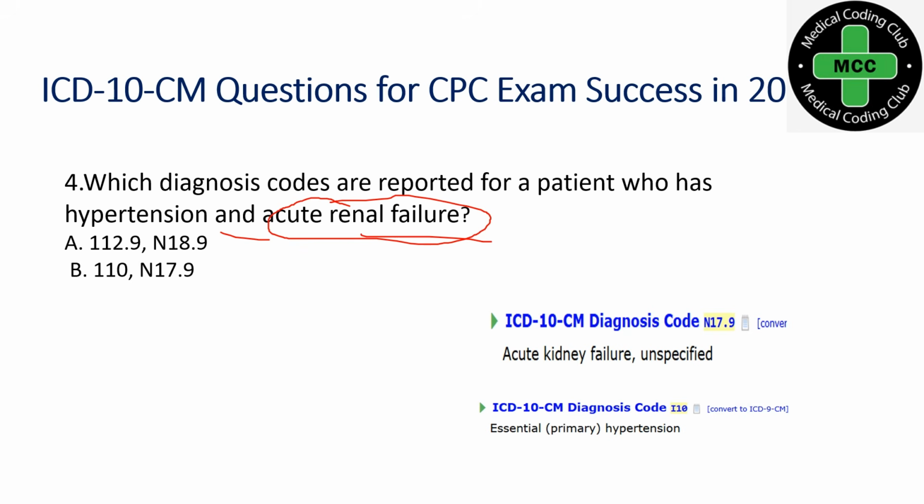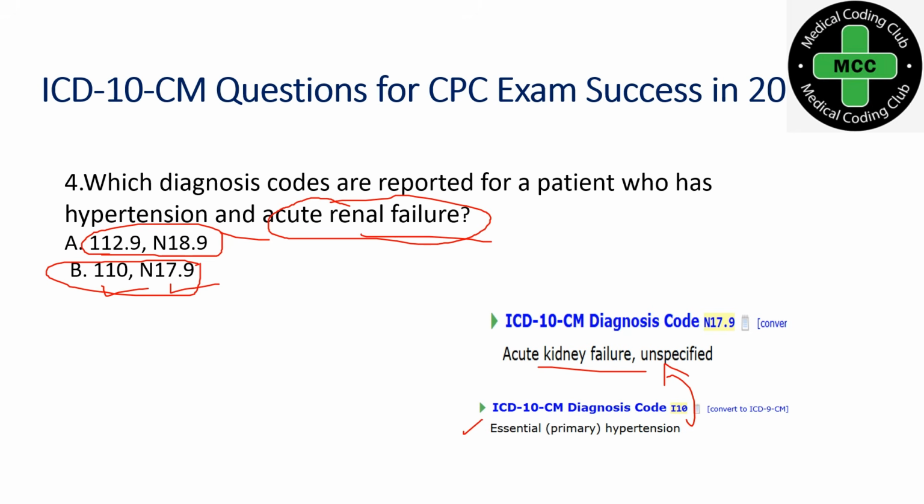You can see option A here. Those codes are only applicable when you are dealing with chronic kidney failure. Since we have acute renal failure, the correct answer would be I10 and N17.9. First we code hypertension and additionally we code acute kidney failure. So this is the correct answer for this particular question.